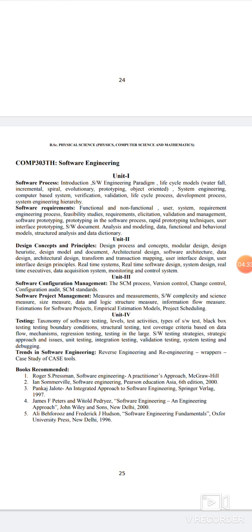What are the recent trends in software engineering? The recommended book we use is Software Engineering: A Practitioner's Approach by Roger S. Pressman, McGraw-Hill publication.